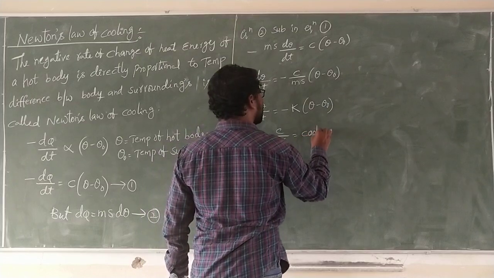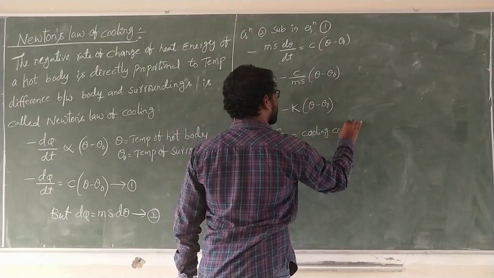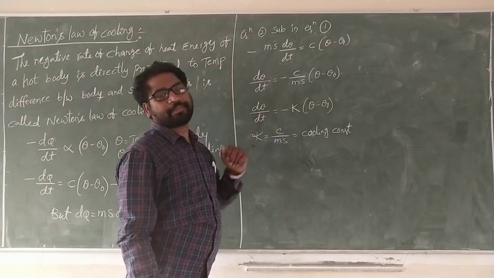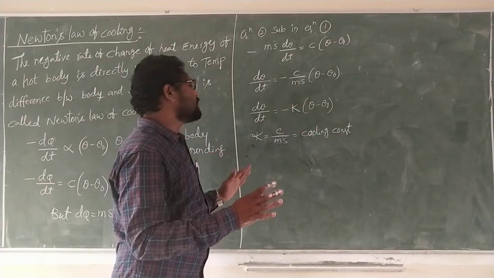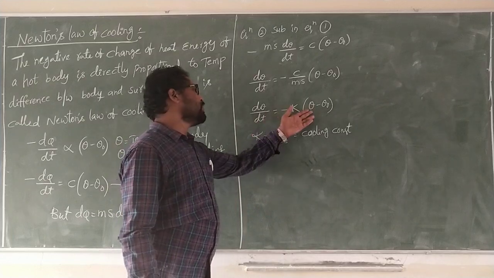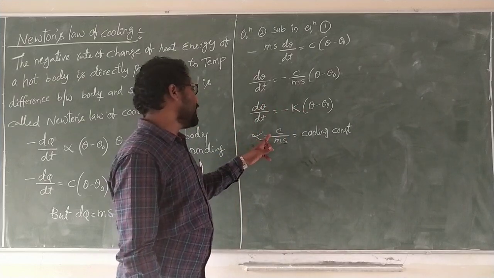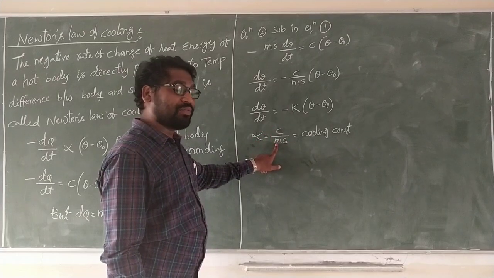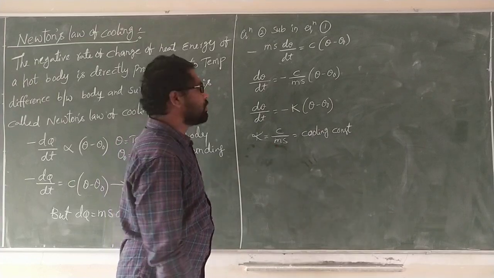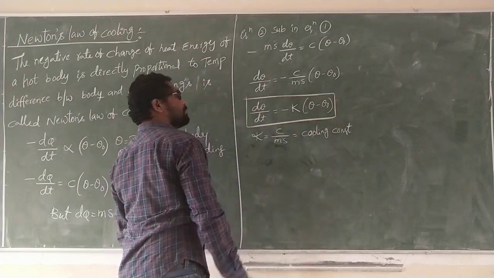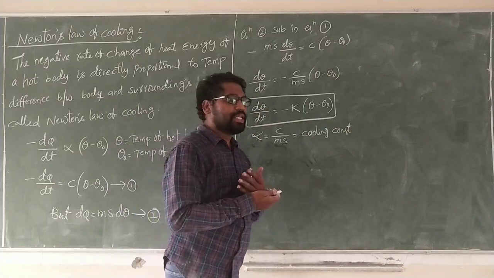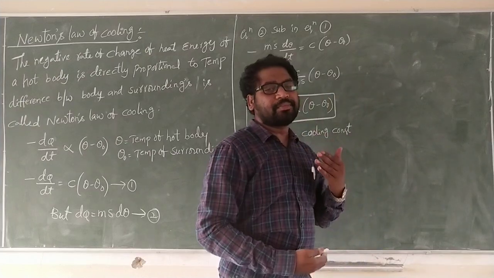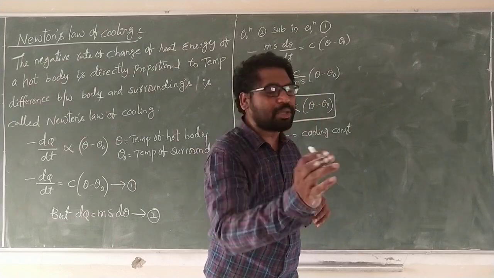The cooling constant depends on the room temperature and the surrounding temperature. Remember, the cooling constant always depends on these. And in c by ms, c is the proportionality constant, m is the mass of the hot body, and s is the specific heat. Now finally, what do we get? This is the formula, explained in our own way to calculate the problems.